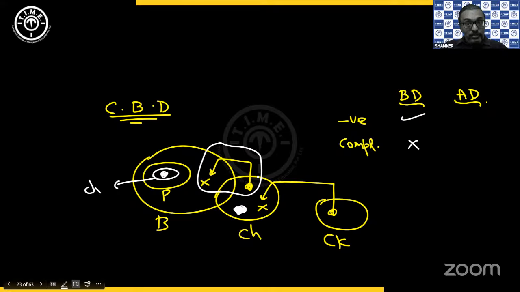Correct? That means I am unable to prove the complementary. So the complementary still fails. That means the given negative still continues to follow. So either or will not happen.